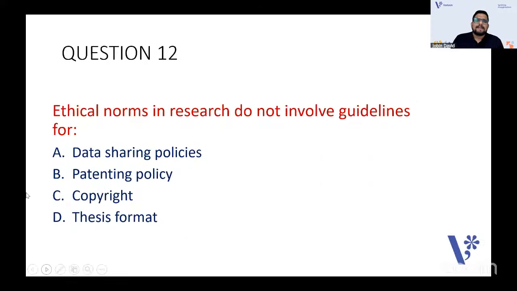Yeah, great. The next question: the ethical norms in research do not involve guidelines for dash. Ethical norms in research do not involve guidelines for: data sharing policies, patenting policy, copyright, thesis format. The answer is thesis format, because data sharing policies, patenting, copyright, they have norms, ethical rules. For thesis format, there is not a prescription. A format is there, but no ethical norms or rules for that. For example, you cannot file a case against someone if the format is not right. There's a specific format for that, but obviously ethical norms are not there.